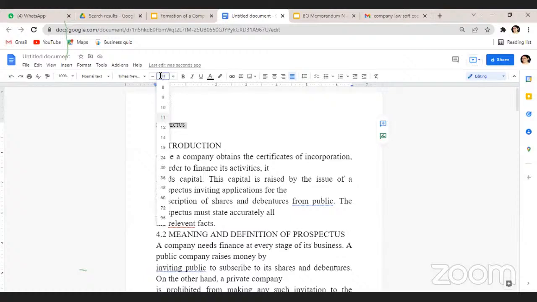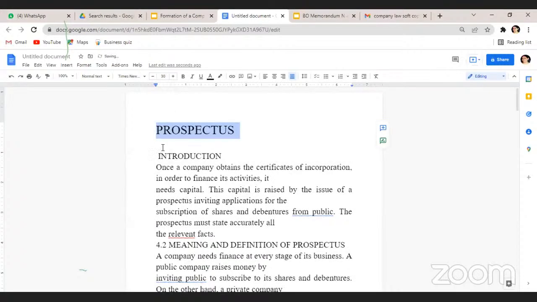So once the certificate of incorporation is received, a private company will start its business activities. But a public limited company has to wait for one more certificate, called the certificate of commencement of business. In order to get that certificate, it first needs to raise its capital. So let us see how it raises its capital.